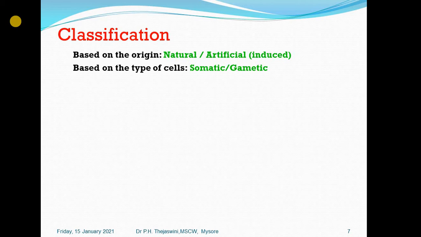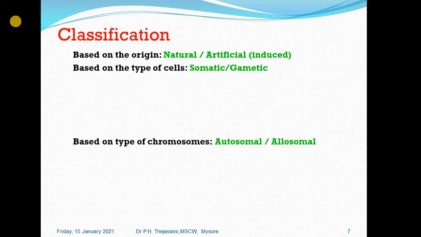However, gametic mutation is very dangerous or of high significance, because whatever alteration takes place in the gametes, either sperms or ova or pollen or ovary, wherever it is, if this mutation or alteration takes place in these gametes, that will be propagated to the offspring.